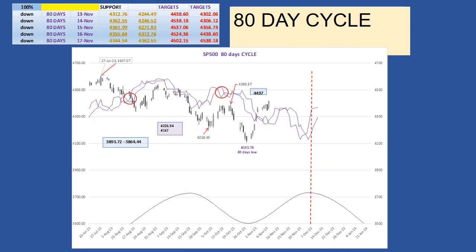The 80-day cycle. No matter which option, October 27 is the 80-day low. And the next cycle is a new 80-day cycle. Since that date the market crossed above its cycle line at 4,300, providing an upside target at 44.97. The peak for this 80-day cycle is expected around the first week of December, and the low in the first week of January 2024. The success rate for this cycle is 100%.